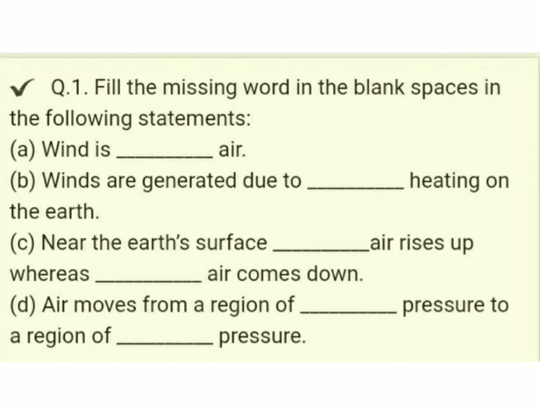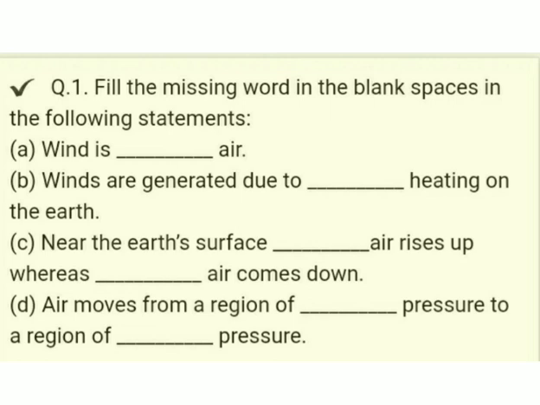Near the earth's surface, dash air rises up, whereas dash air comes down. Which air rises? The air which is lighter. So, warm air rises up and cooled air comes down. What is the answer?